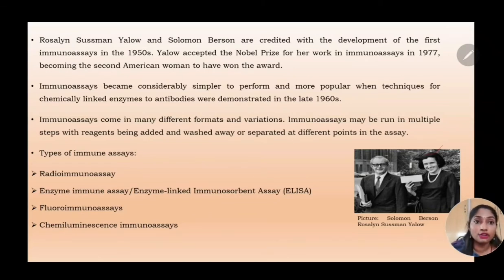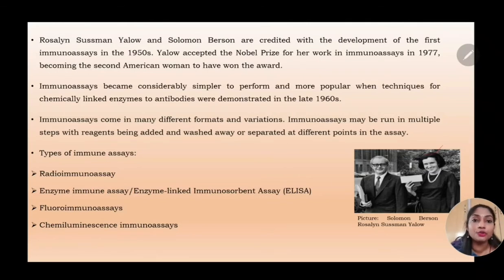Immunoassays come in different formats and variations. Immunoassays may be run in multiple steps, with reagents being added and washed away or separated at different points in the assay. So there are different types of immunoassays. The major ones are radioimmunoassay, where we use a radioactive isotope for binding with the antibody. Then we have the very famous ELISA, that is enzyme linked immunosorbent assay, also known as enzyme immunoassay, which is most prevalently used for detection of HIV.